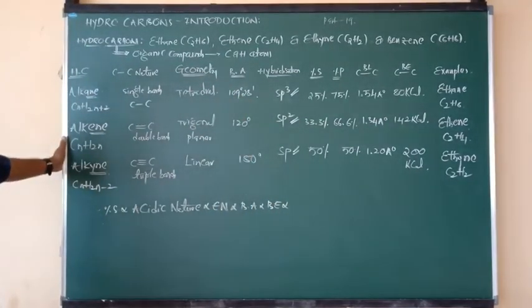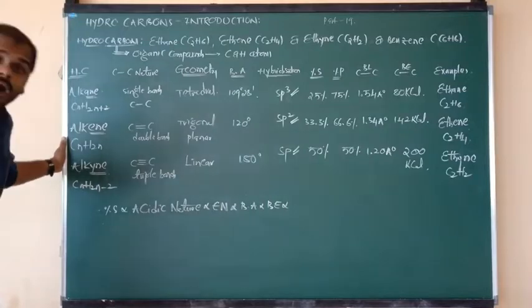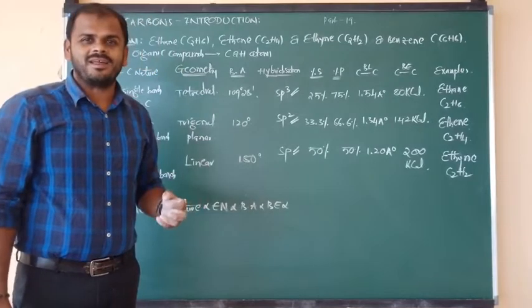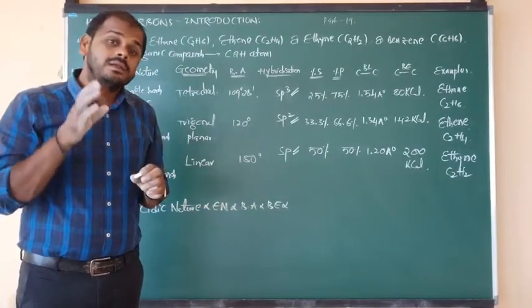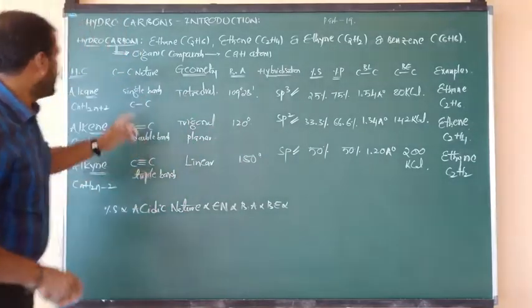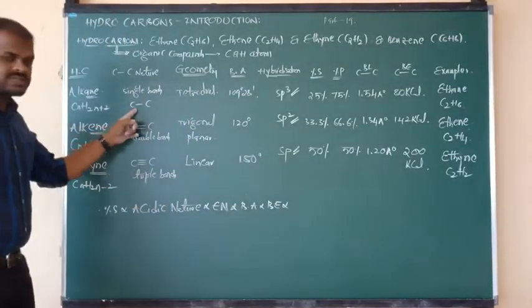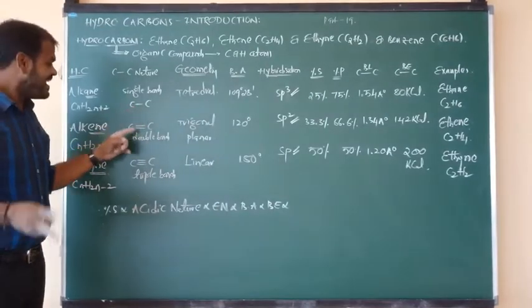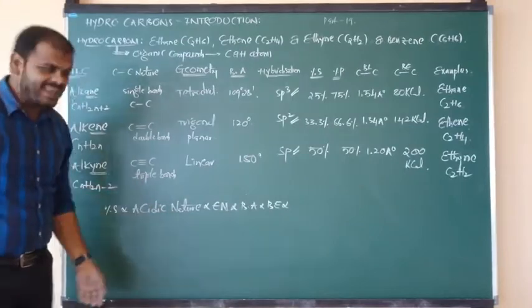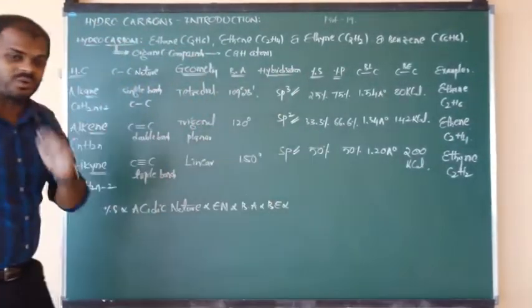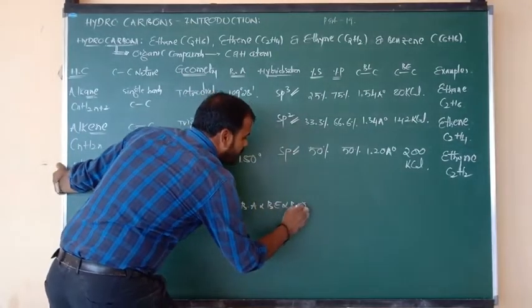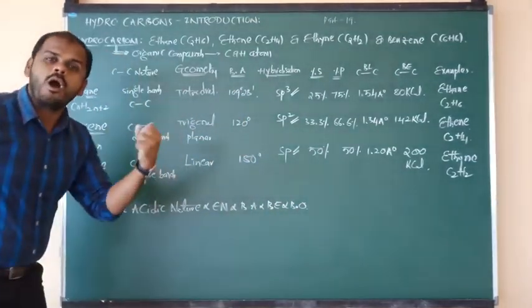Next point I want to tell you is about bond order. Sir, what is meant by bond order? Bond order means the number of bonds between two identical atoms. Single bond is bond order 1, here bond order 2, and bond order 3. So as bond order increases, percentage of S character also increases. So percent of S character is directly proportional to bond order.